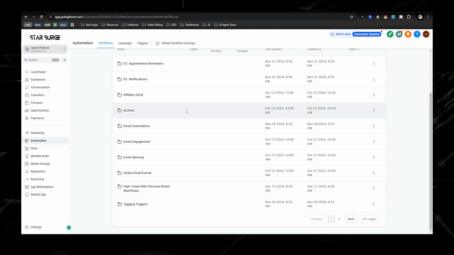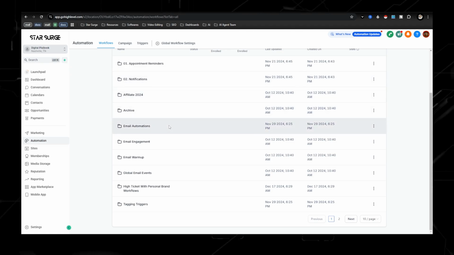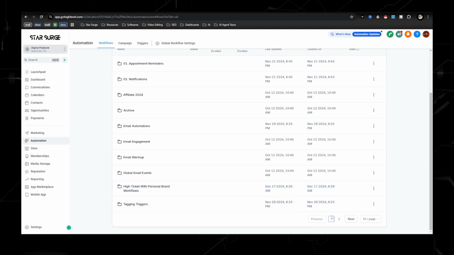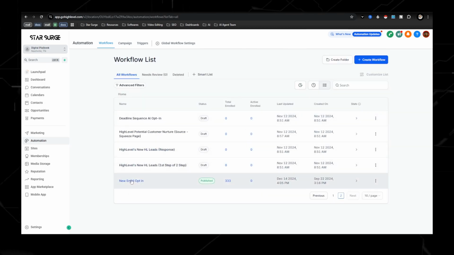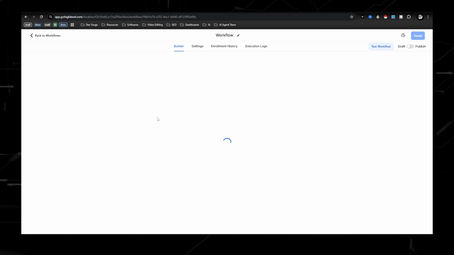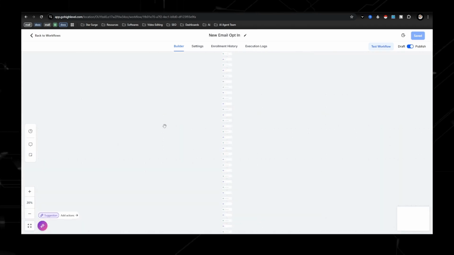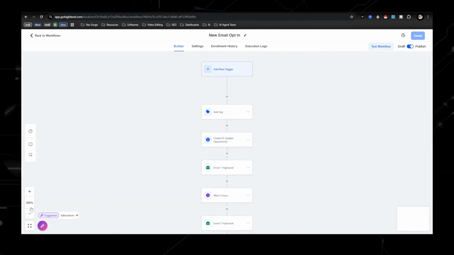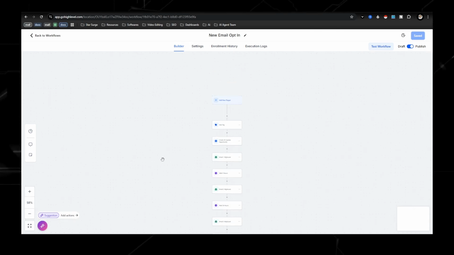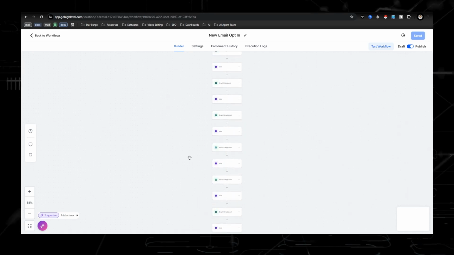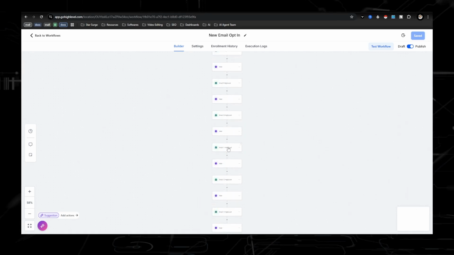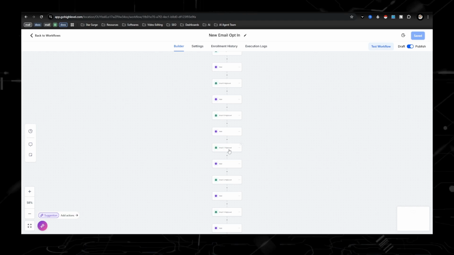So going back to Go High Level, you want to go over here to new email opt-ins. Now, this is just one of the many email sequences that I have, but I give this one to you guys because I have built custom values in this sequence. And what that means is all these emails already have hyperlinks to a custom value.